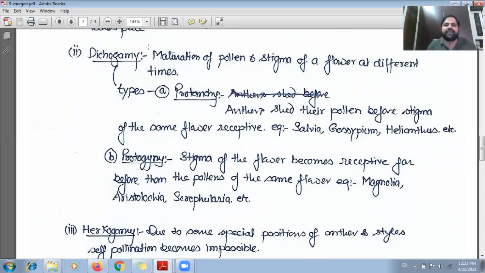Means at the same time, both the gametes will not be available from the same plant. So the self pollination will be stopped by this kind of arrangement also.